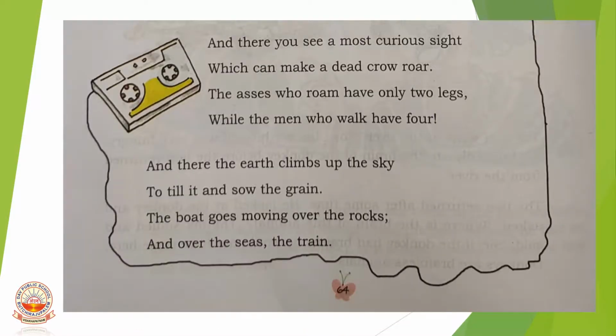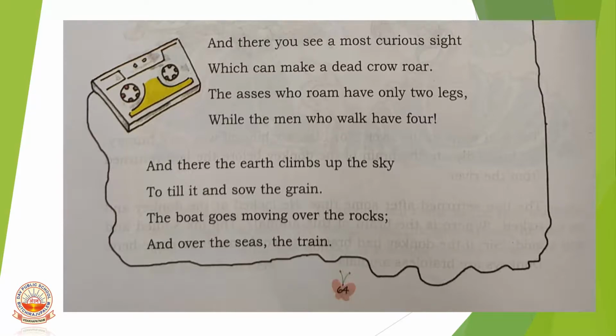And there you see a most curious sight which can make a dead crow roar. So already a crow doesn't roar, a lion roars. And here the dead crow roars, it seems. The asses, donkeys, who roam have only 2 legs. So generally they have 4, but here only 2. While the men who walk have 4. So it's fully different as it is a curious town.